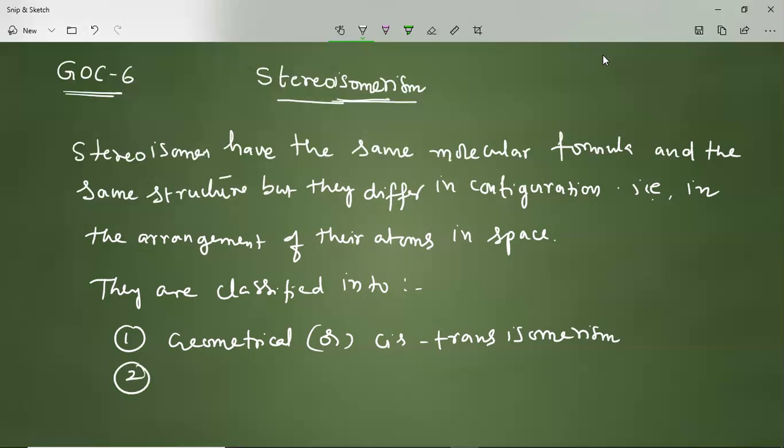The second one is optical or DL isomerism. In this present session, we are going to discuss geometrical isomerism.